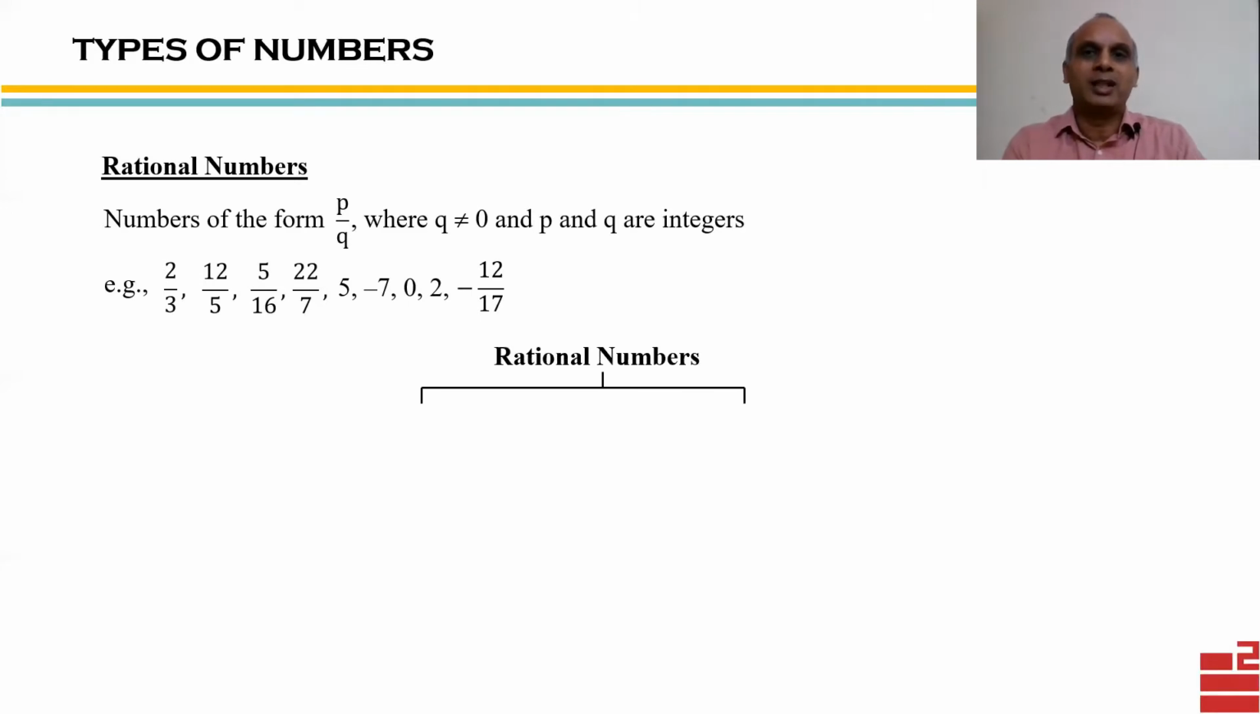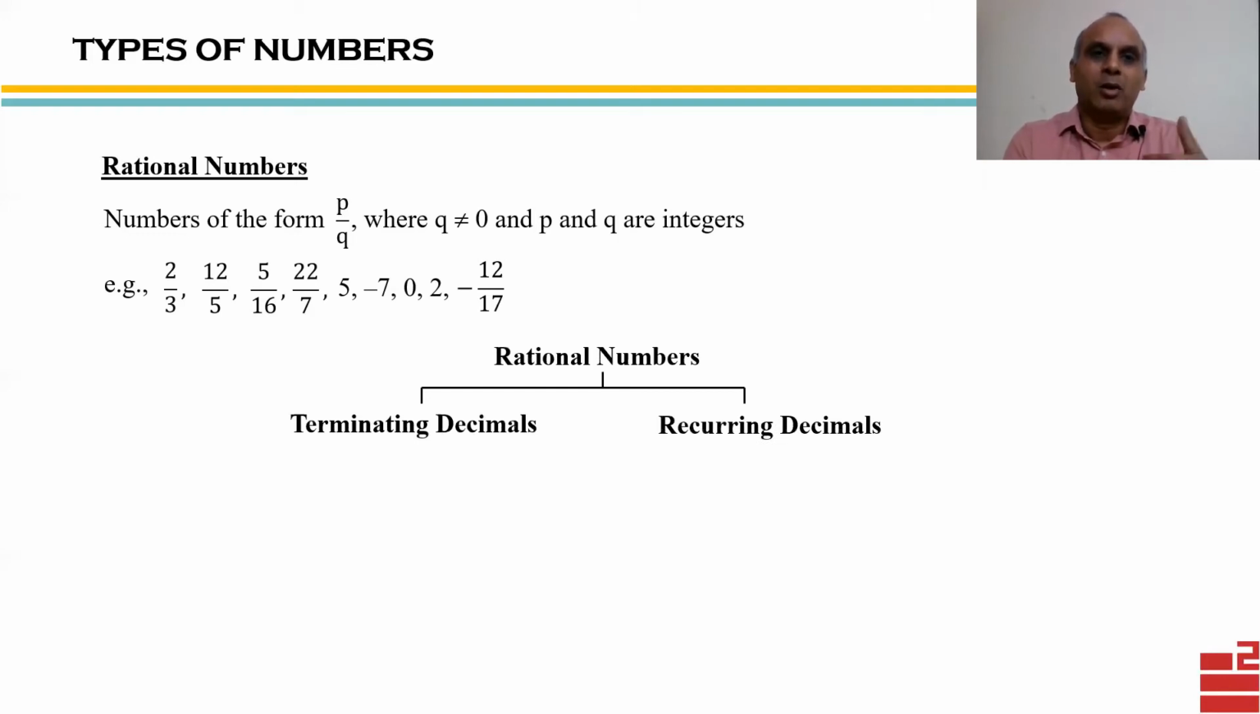Rational numbers can also be classified into two types, terminating decimals and recurring decimals. Now, what are terminating decimals? These are those decimals where after decimal point we have finite number of digits. For example, like this, 2.567. So in this, we see that after decimal point we have only three digits, 5, 6, and 7. So we have finite number of digits. So these are the examples of terminating decimals.